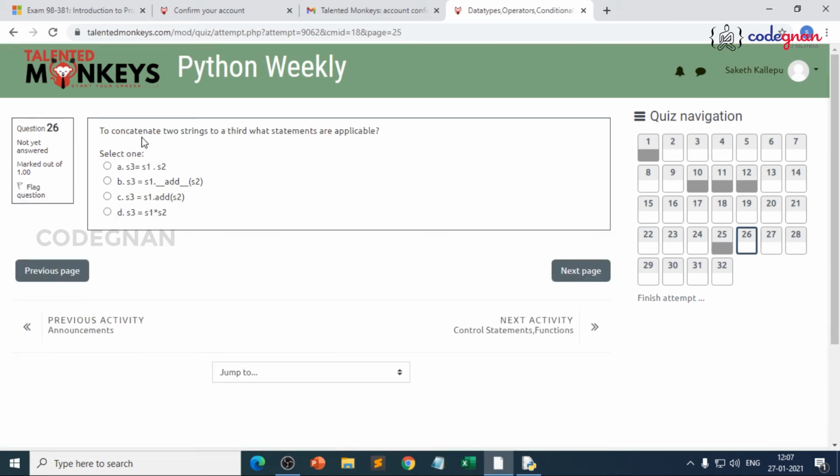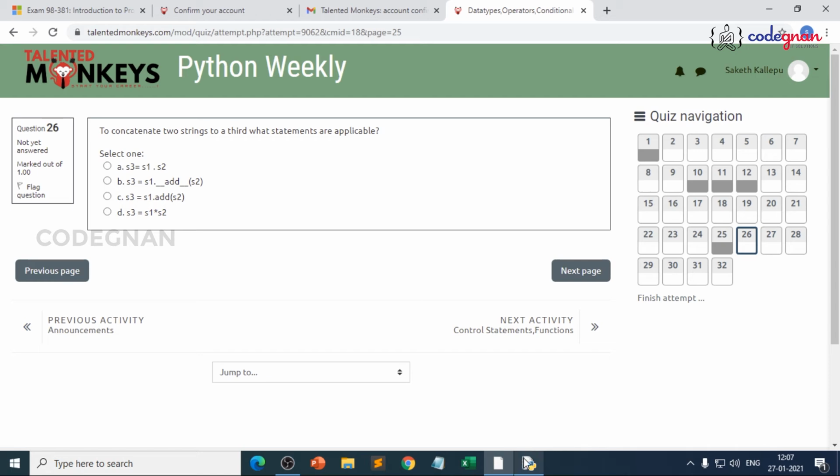And let me solve this last question, because I have solved nearly 5 questions, and this is the last question I will be solving. So it is in your hands to make sure that you practice this topic rigorously. Then it will be very much easier for you. To concatenate 2 strings to a third, what statements are applicable? Generally when you go for concatenation, you will take the plus symbol. So directly you look for the plus symbol, there is no plus symbol. You will get worried. And you look for an add method, and we don't have an add method for string.